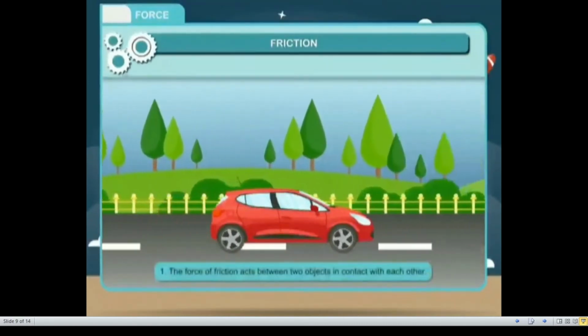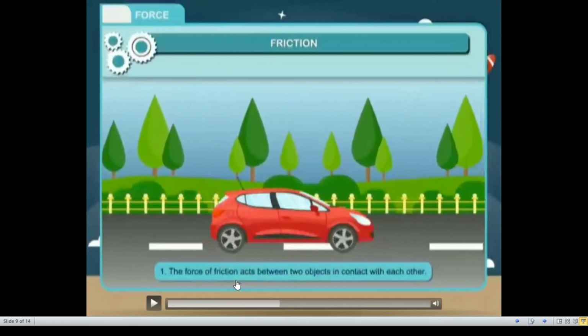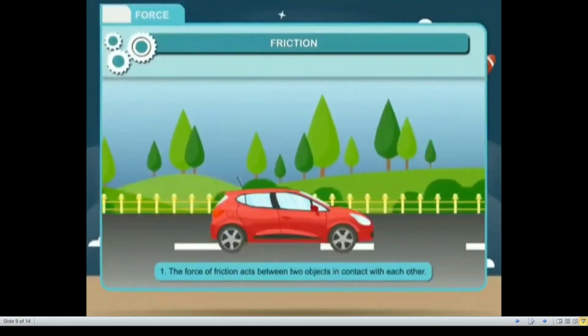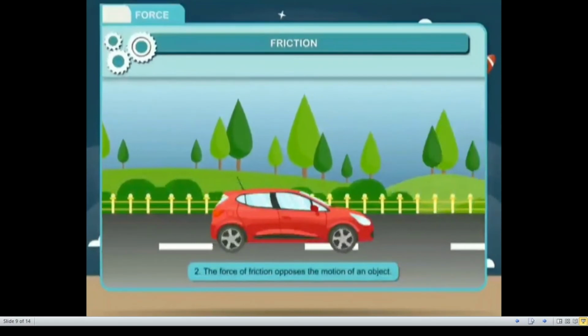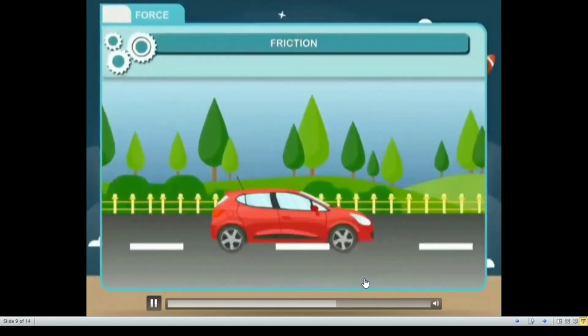So what is the first point? The force of friction acts between two objects in contact with each other. So the two objects must be in contact with each other. Then only the force of friction will act between those two surfaces. And the second point is the force of friction opposes the motion of the object.